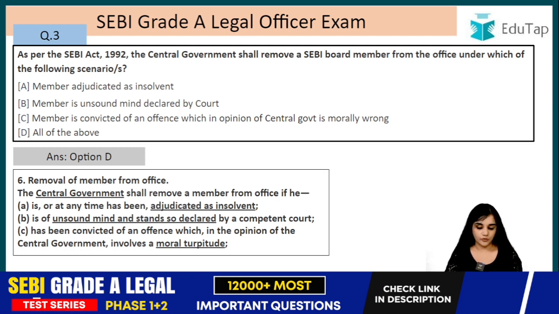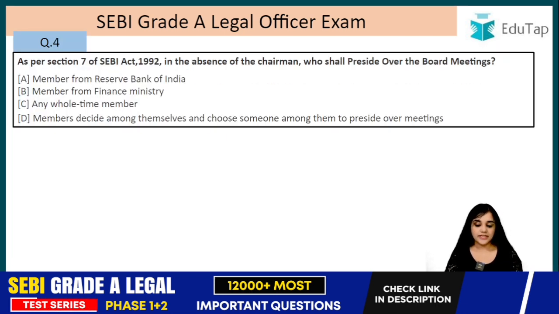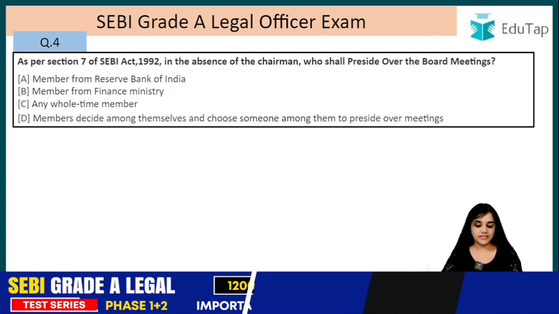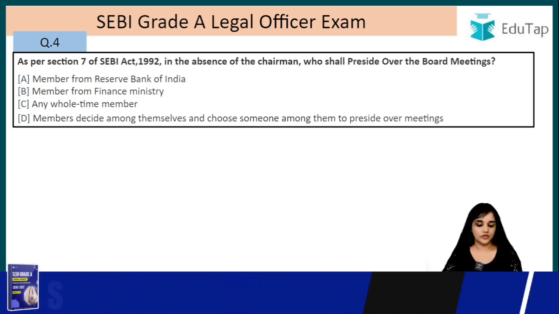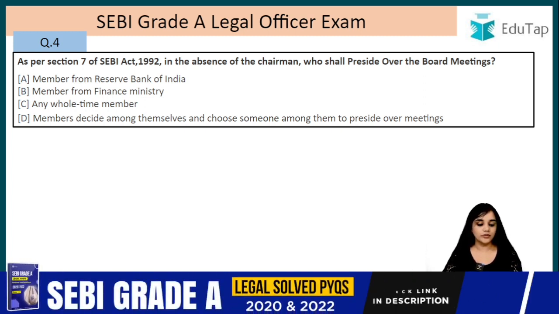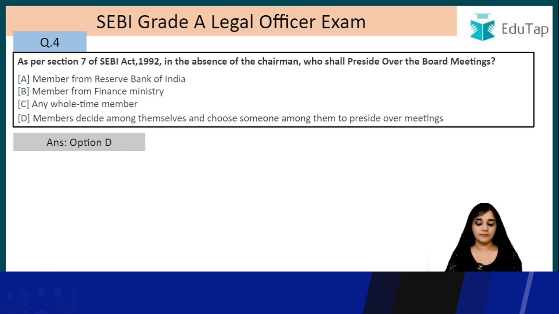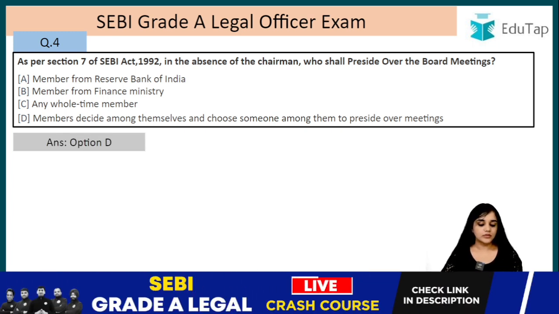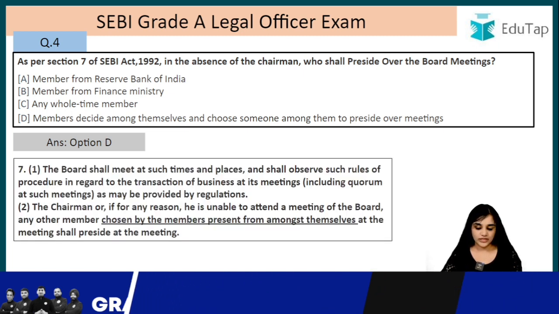Moving on, question number 4. As per section 7 of the SEBI Act 1992, in the absence of the chairman, who shall preside over the board meetings? This question has been asked in the previous examinations, so be careful. So, the answer is D, that is the members decide among themselves and choose someone among them to preside over the meetings, right? Let's read the section.